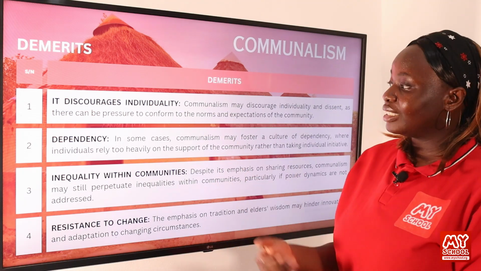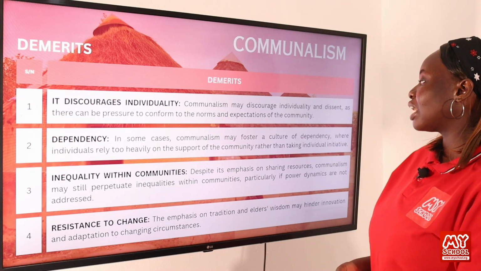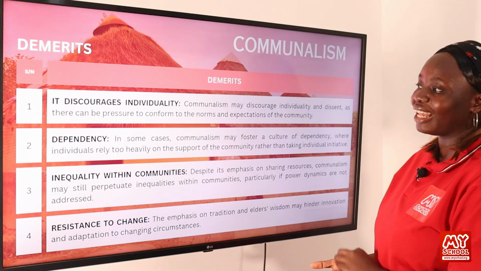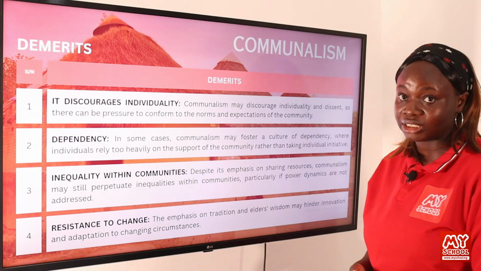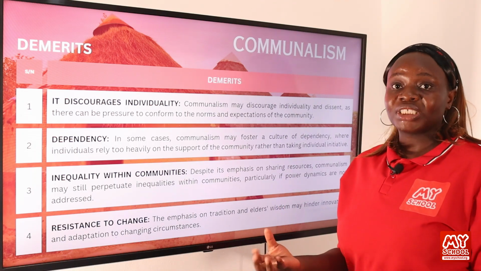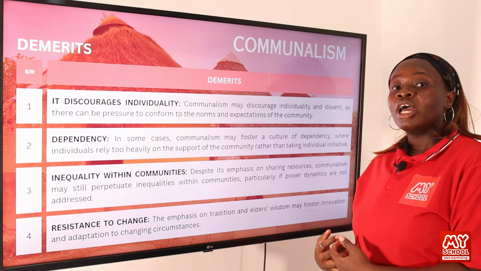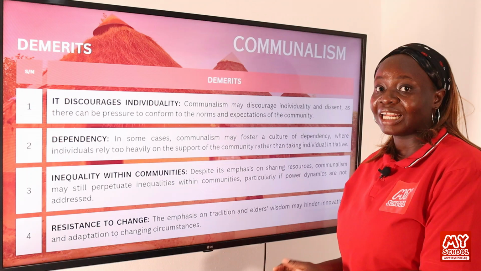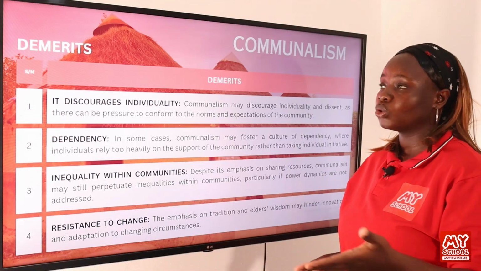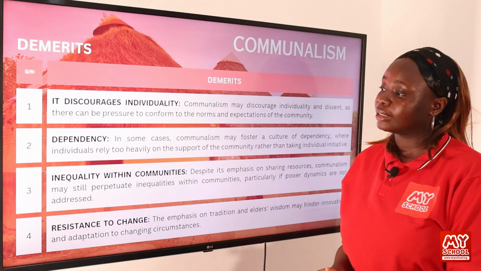There is also dependency. In some cases, communalism may foster a culture of dependency where individuals rely too heavily on the support of the community rather than taking individual initiative. So, within that society, there can be people who do not get what they deserve because they do not work to earn a living. Rather, they depend on other people for that. So this can be a demerit of communalism.